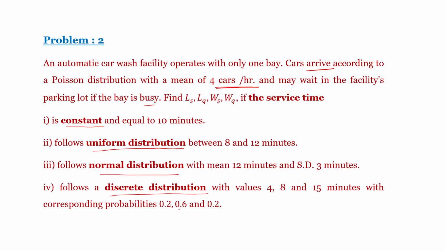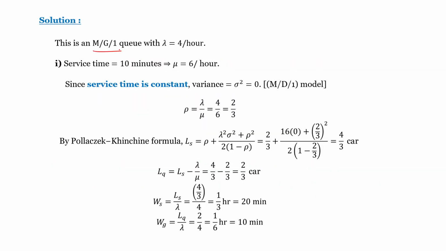The first one given is an M/G/1 queue model with lambda equal to 4 per hour. The arrival rate is 4 cars per hour. The service time is 10 minutes. We take everything into a single unit, here it is per hour, so 10 minutes becomes 10 by 60 hours.